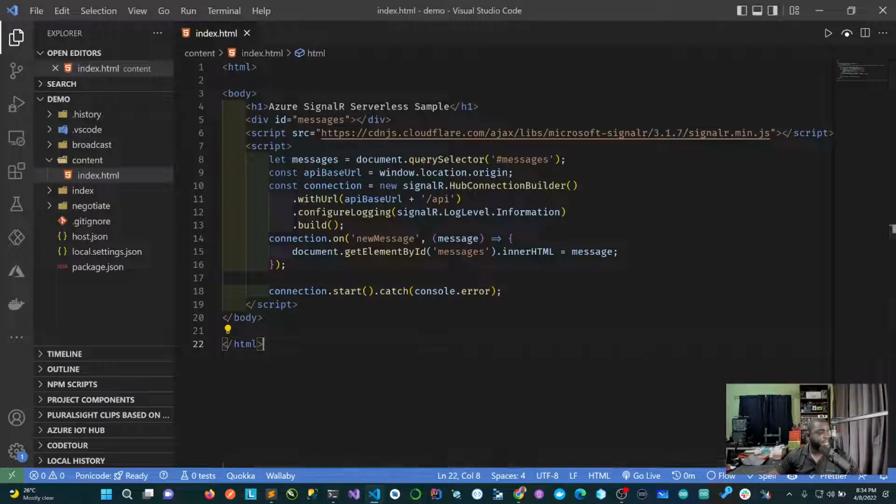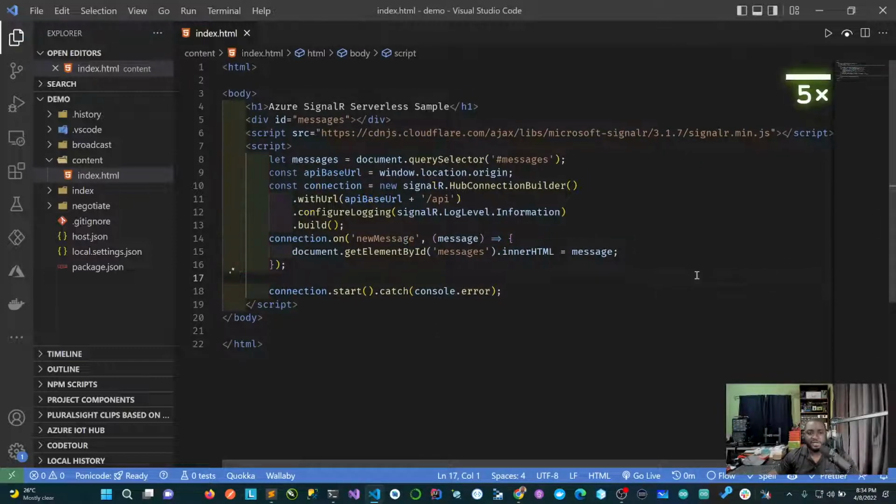So to put it together, we're almost done with the UI part of things. But now remember when we created the Azure SignalR service in Azure, we need to go get some credentials and some connection string, and bring it in to set up this app so it knows how to communicate.